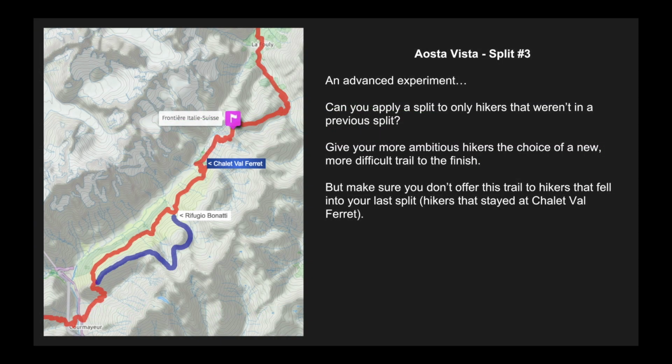Now you're ready for a more interesting split. Elsewhere on the itinerary, you split hikers to a shorter day where they stayed at Chalet Valferret instead of Refugio Bonatti. But hikers that reached Refugio Bonatti have an easy hike for the last day, and you speculate that if you give them a more challenging hike, the blue line in this drawing, they'll be more satisfied, even if stress goes up a bit. But you can't offer that split to hikers that stayed at Chalet Valferret. So there's a dependency between splits. Can you handle this?